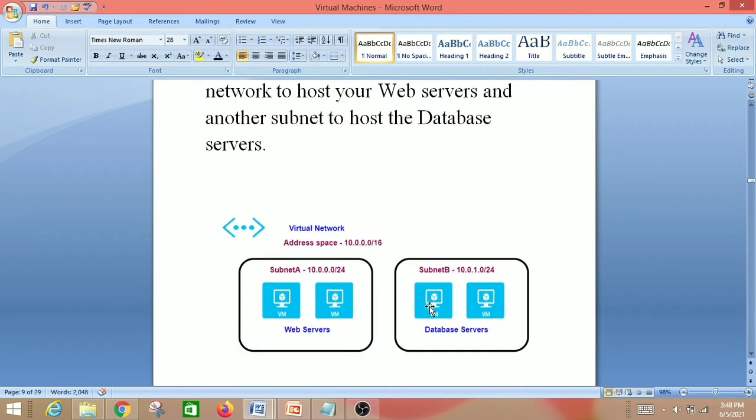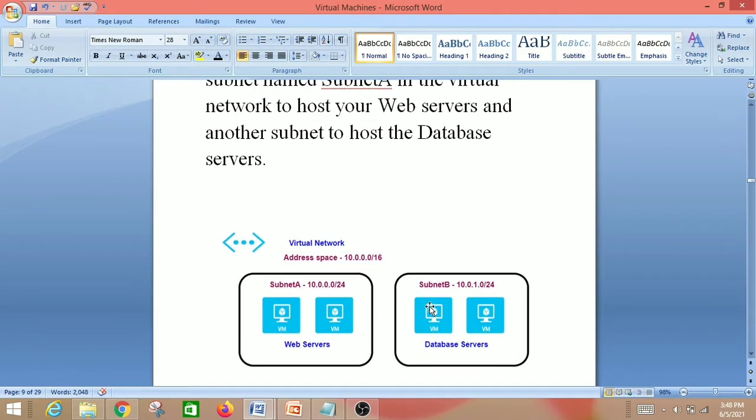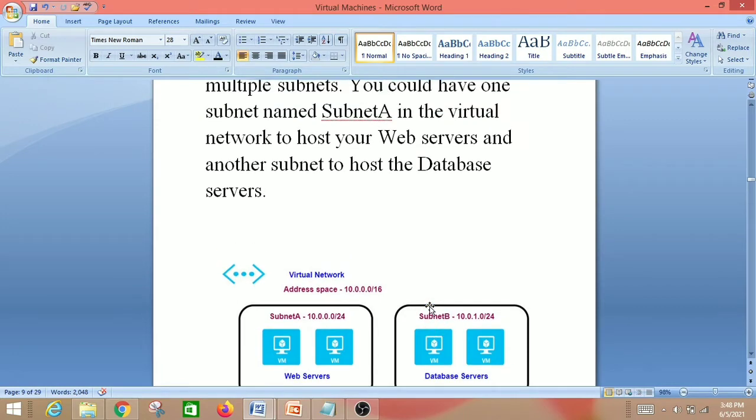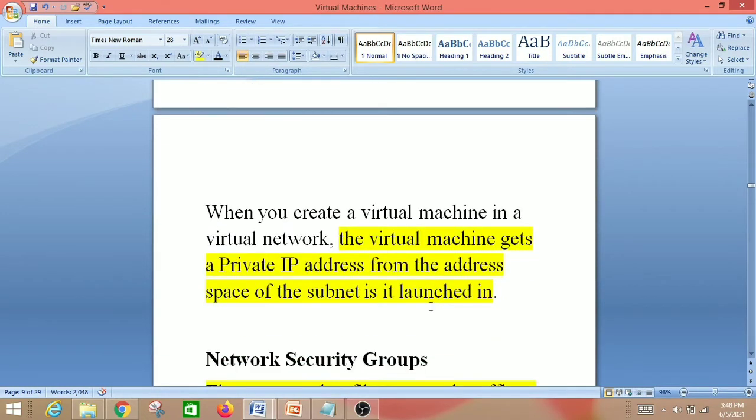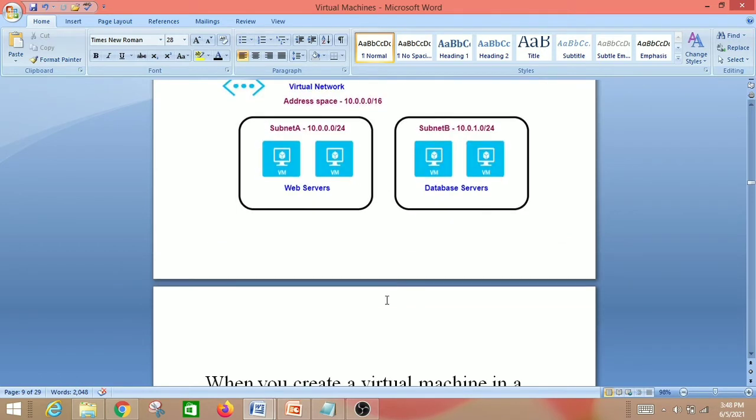So this is a virtual network. So you have to note that a virtual network consists of one address space and subnets. When you create a virtual machine in a virtual network, the virtual machine gets a private IP address from the address space of the subnet it is launched in. Yes, it gets a private address space.